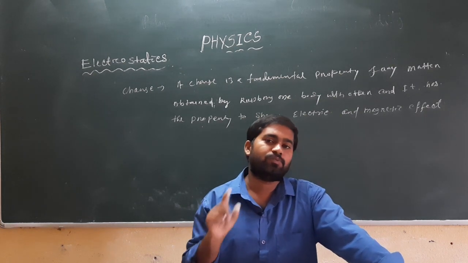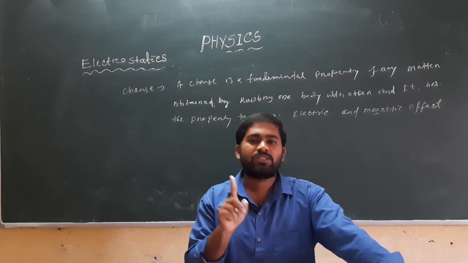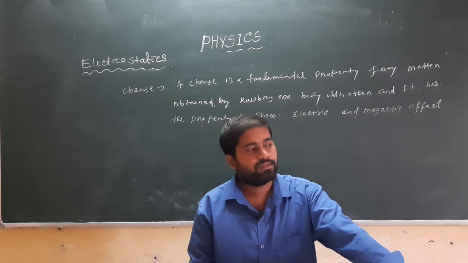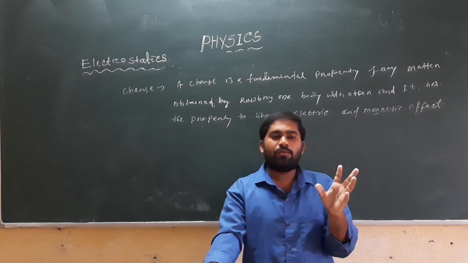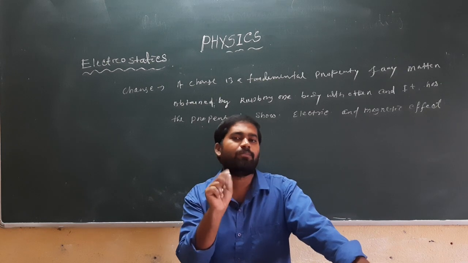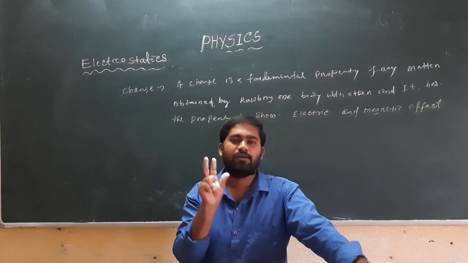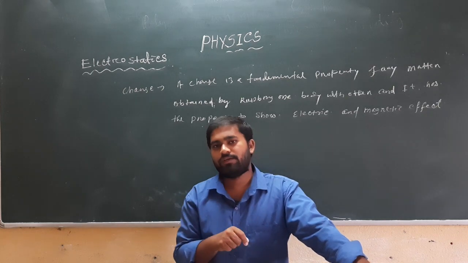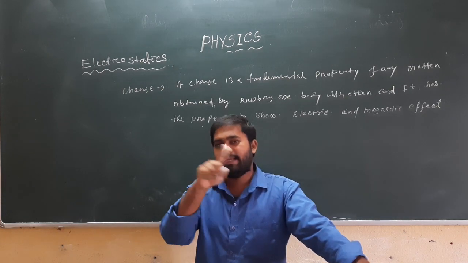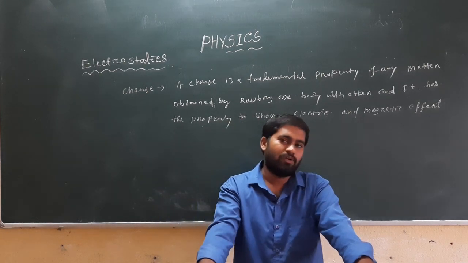Generally, as per Rutherford's theory, an atom is neutral. The neutral property of the atom is because of the presence of equal amounts of charges, one positive that lies inside the nucleus, while the negative charge electrons are revolving around the nucleus.